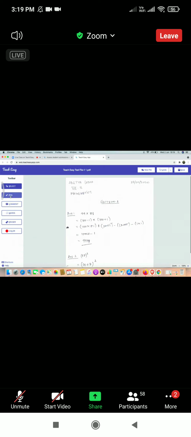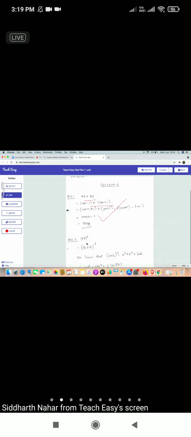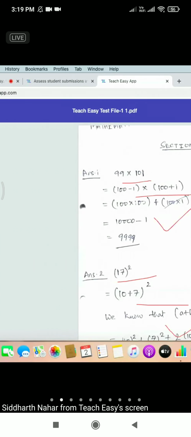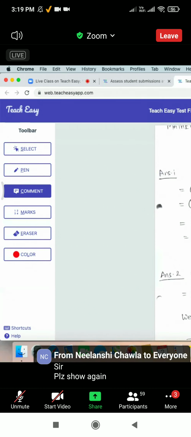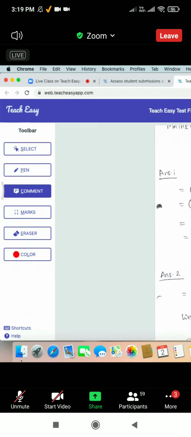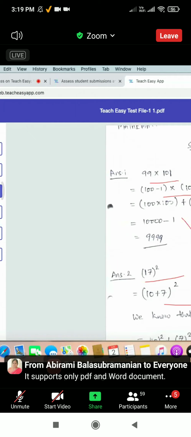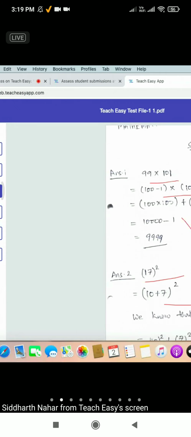Let's say we are checking the assignment, we have to underline, do a tick mark. We can do that. The app is really simple. We can even add comments. If you want to share some comments with your students, you can do it simply. I just select the comment tool, and wherever I want to add the comment, I click. When I write it, the comment appears like this.